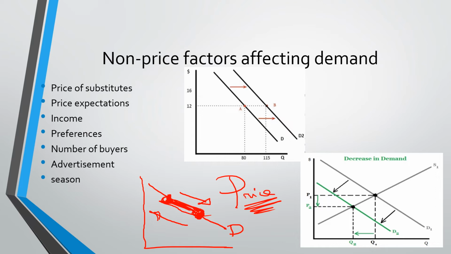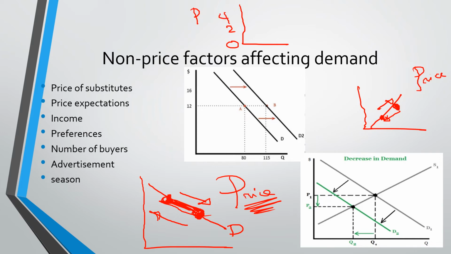And the change in QD is brought about by a change in price, not by a change in other factors. At the same time, if we're talking about the supply curve, a change in the quantity supplied would mean that there is a movement along the curve only, from this point to this point, so up or down. And again, this kind of movement is caused by the price. To illustrate, just imagine this is 0, this is the price, this is 2, this is 4, this is 100, this is 200. Let's say this is the demand curve.